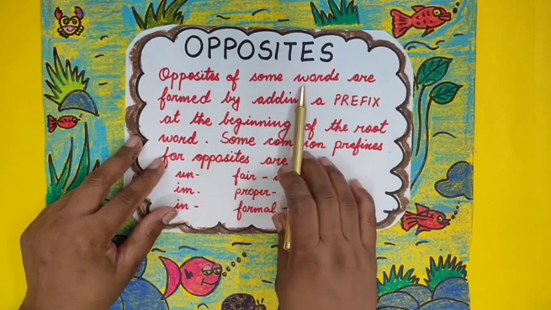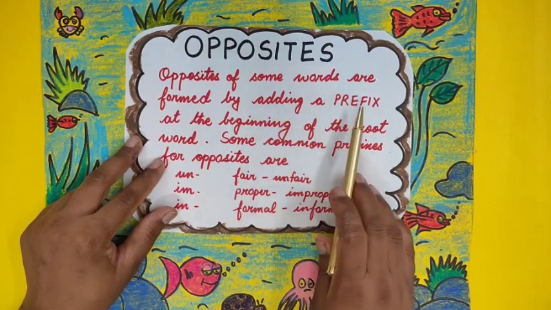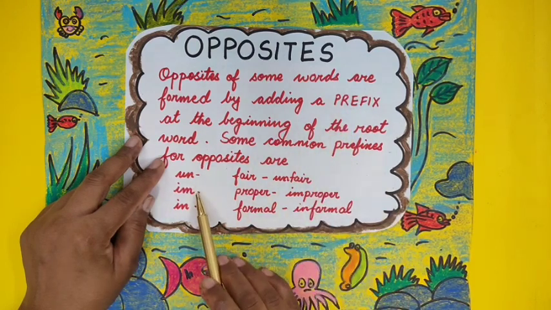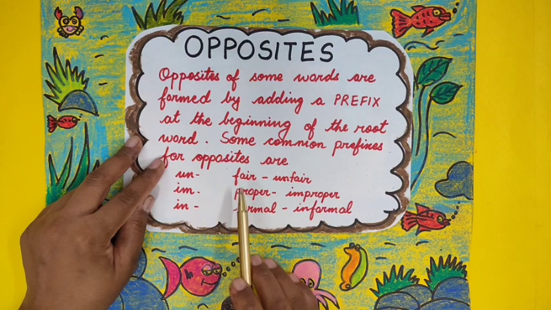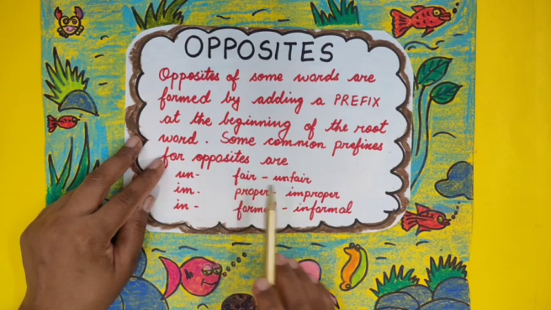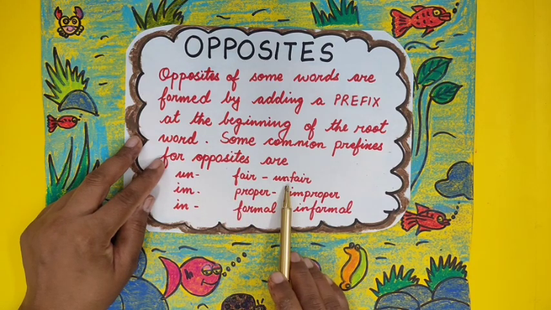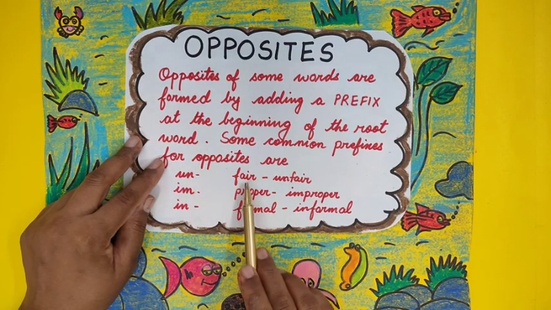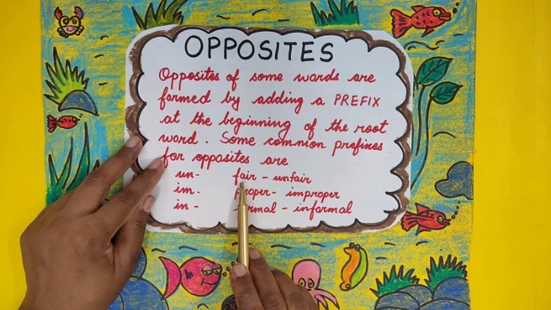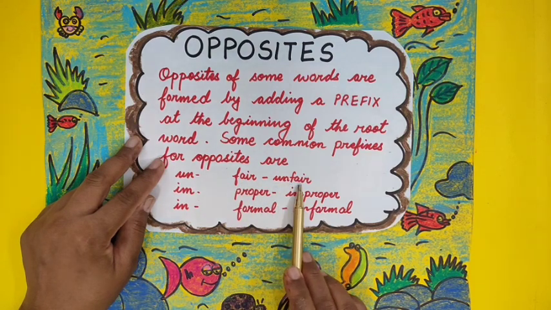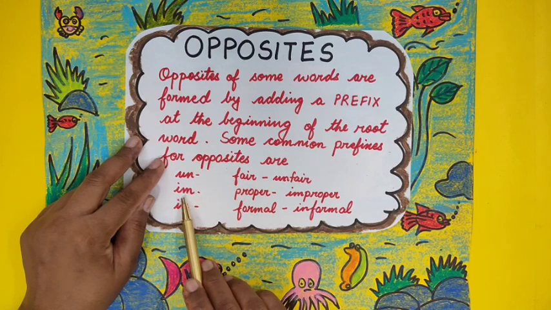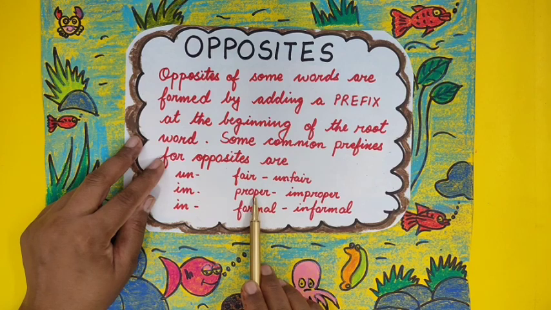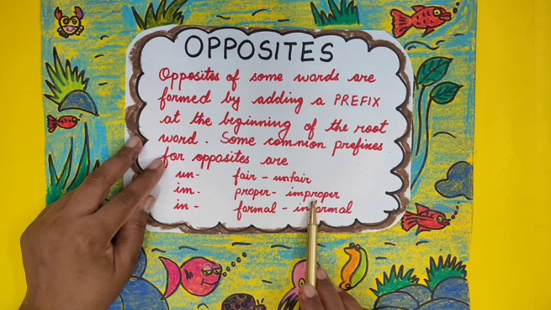So, today we will form opposite words by adding prefixes. Now, what are prefixes? Prefixes are groups of letters that are joined in front of a word to make an opposite word. As for example, un. The prefix un is joined before fair to make the opposite word unfair. In the same way, the prefix im is joined with the word proper to make the opposite word improper.